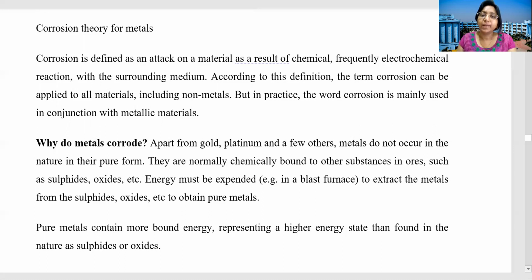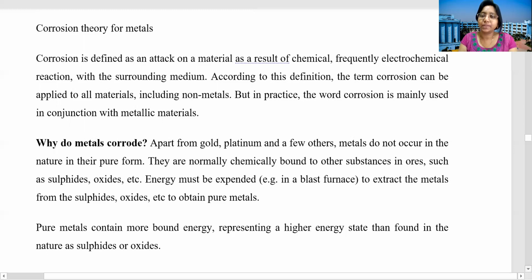They are normally chemically bound to other substances in ores, such as sulfides, oxides, etc. So basically, when we extract the minerals, we get either the sulfide form or the oxide form. Only platinum and gold we get in their pure form.